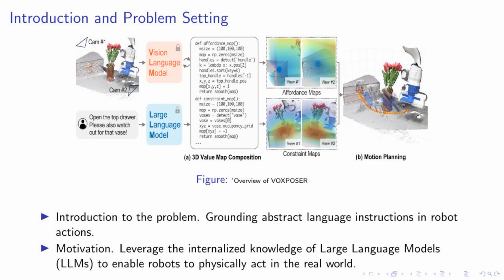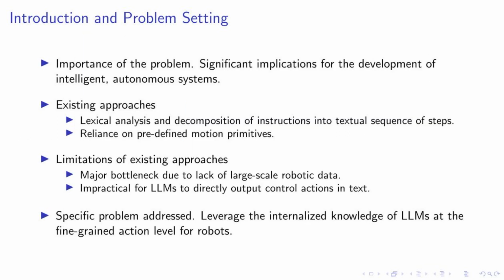The figure you see here provides an overview of our approach, which we call VoxPoser. This approach extracts affordances and constraints from LLMs to compose 3D value maps in observation space, guiding robotic interactions. This way we can bypass the need for laborious data collection or manual designs for each individual primitive. In essence, we're teaching robots to understand and act upon language instructions, opening up a world of possibilities for human-robot interaction. The importance of the problem we're addressing cannot be overstated.